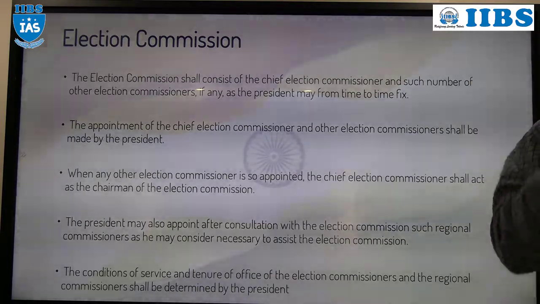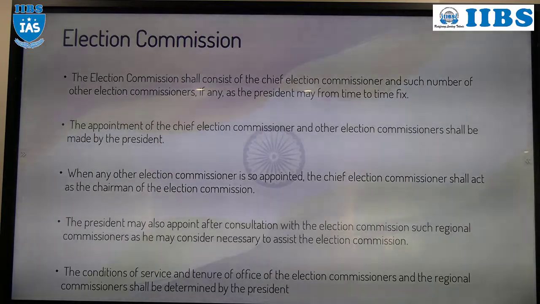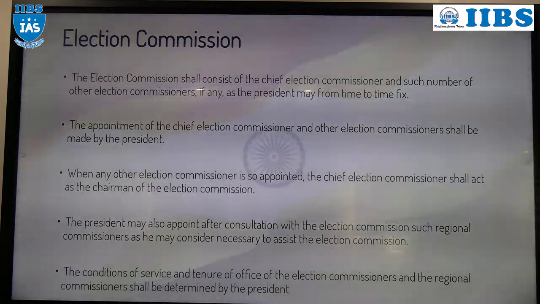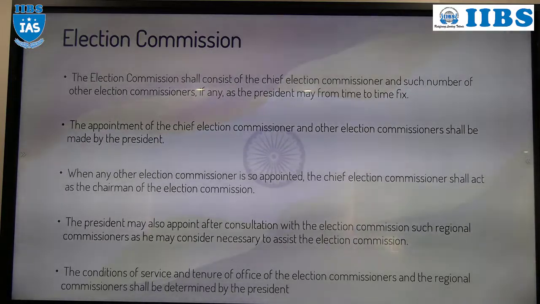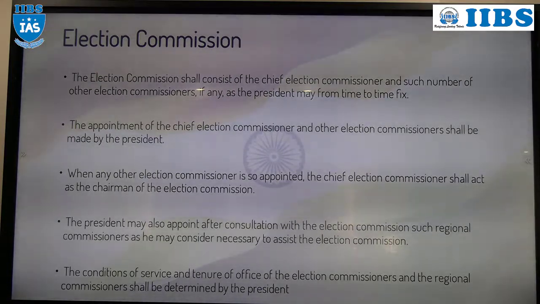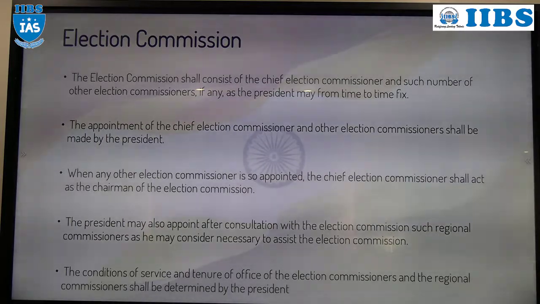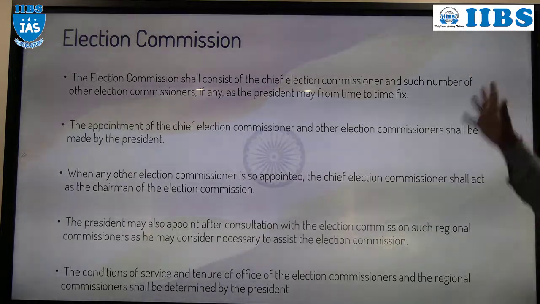So understood? The Election Commission of India will conduct the election for the posts of President, Vice President, Lok Sabha, Rajya Sabha, MLA, MLC. Understood everyone? Okay. Now composition.